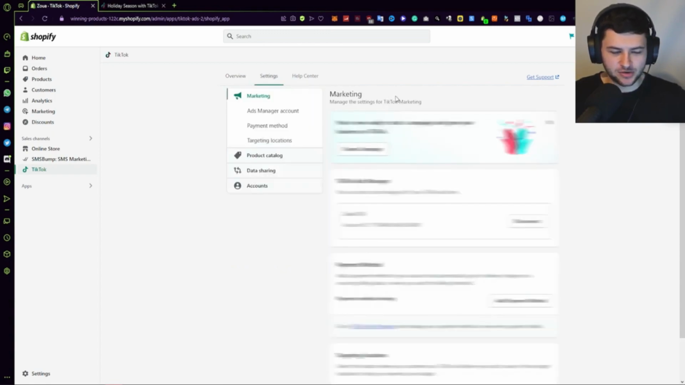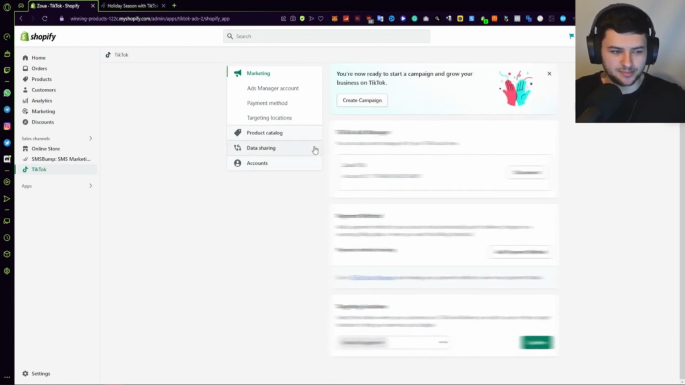If we go into settings over here, we can have a look at our settings. A lot of this is going to be blurred, guys, so I don't give away sensitive information, but I'm going to try and explain it as best as I can visually based on what I'm seeing for the things which I can't show. So under settings, we can set up marketing campaigns from here. It shows us our ads manager account, which we can also disconnect. A payment method. At the start, you're going to have a missing payment method.